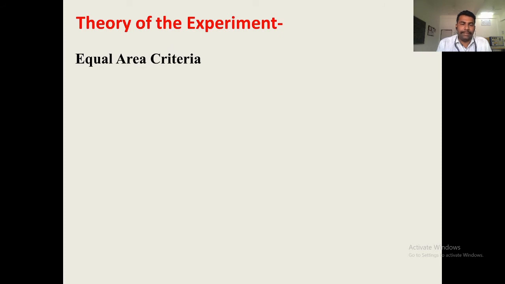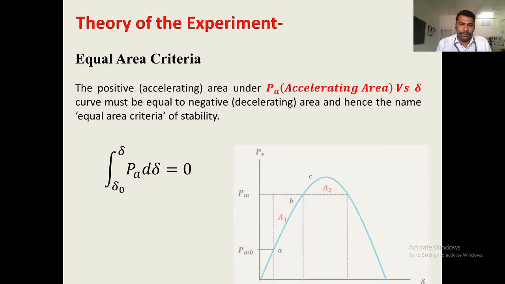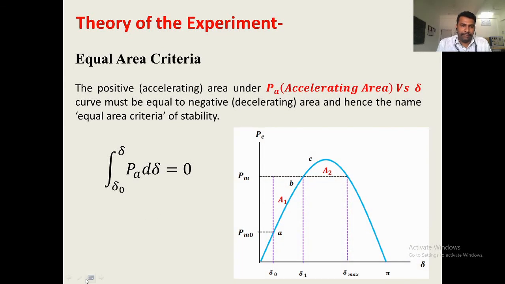We will start with equal area criteria. What is meant by equal area criteria? The equal area criteria states that the positive accelerating area in the P_A versus delta curve must be equal to the negative decelerating area, and hence the name equal area criteria of stability. In terms of integration, it is given as the integration of P_A d delta from delta 0 to delta equals 0. Here you can find the power angle curve of a machine.